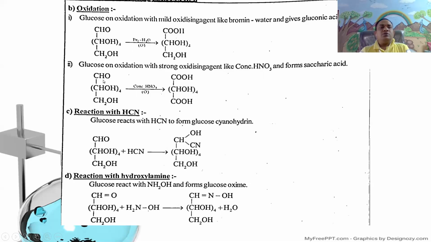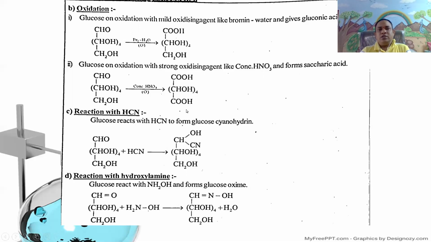The second type of oxidation is glucose on oxidation with strong oxidizing agents like concentrated nitric acid. It forms glucaric acid or saccharic acid, a dicarboxylic hexanoic acid. In this oxidation, glucose on oxidation with a strong oxidizing agent like concentrated nitric acid, the aldehyde group and primary alcoholic group undergo oxidation to give